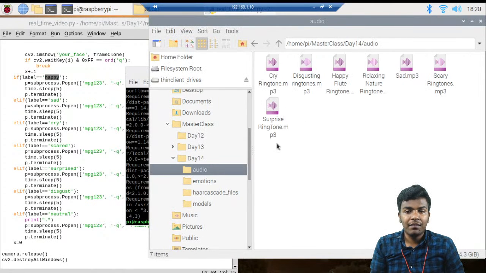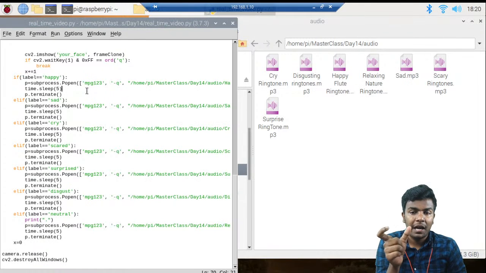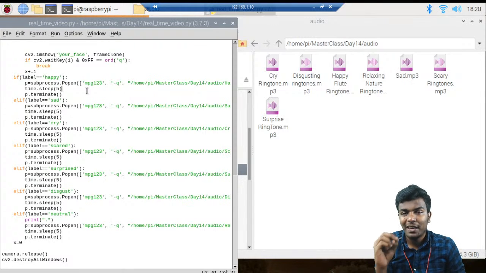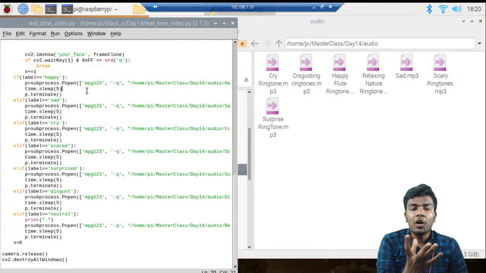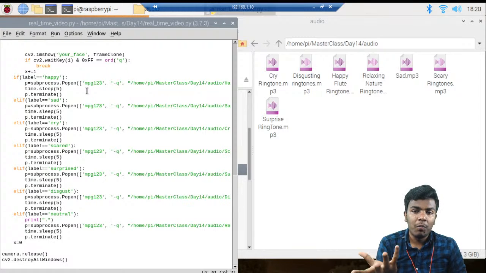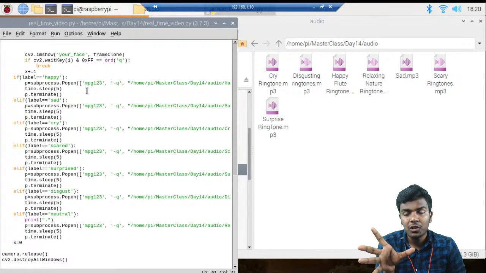Here we have some ringtones that we just downloaded in mp3 format, and we are going to play each audio with the help of a library called mpg123. For each emotion, for example happy, it should play this flute ringtone, and for sad, it is going to play a certain ringtone. Here we are going to play the audio for only a few seconds, because it is a demo, right? If you want to play it for longer, you can drop in large audio files.